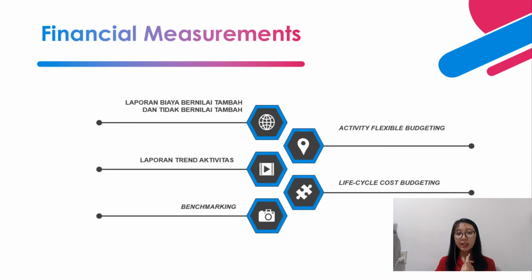The trend report shows you the cost of every activity periodically. The fourth is life cycle cost budgeting, which talks about the budget related to the interval of time from when the product is made until the product is stopped. And then the last one is benchmarking. Benchmarking is an analysis method that compares units of an organization that have the same activity.